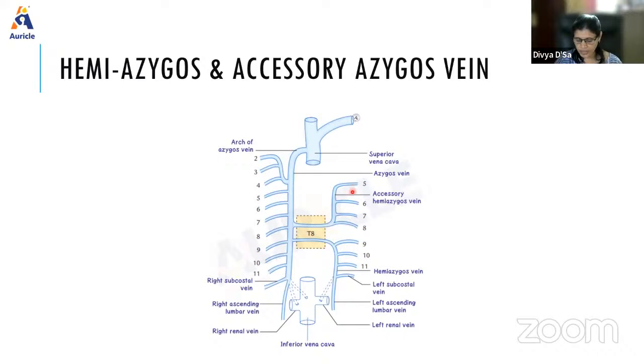The accessory hemiazygous vein begins as a continuation of the left posterior intercostal vein. The left posterior intercostal vein will continue, and it receives blood from the 5th, 6th, 7th, and 8th posterior intercostal veins, and it will also open into the azygous vein at the level of T8. So that is about the hemiazygous and accessory hemiazygous.